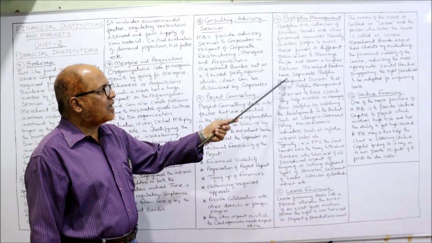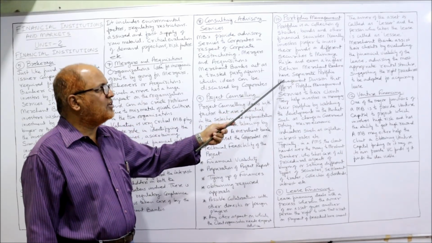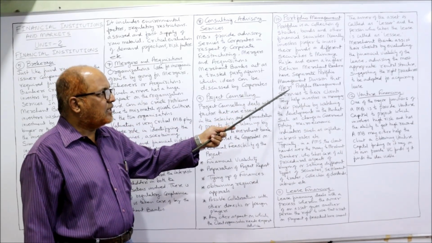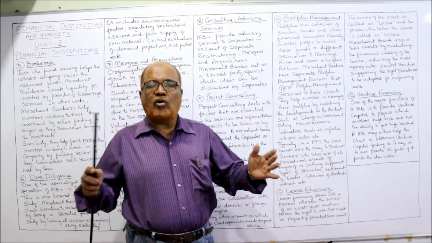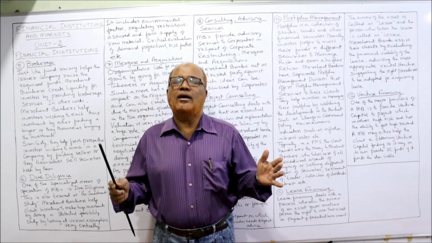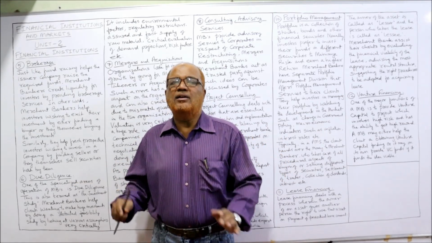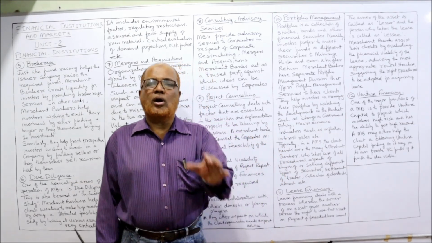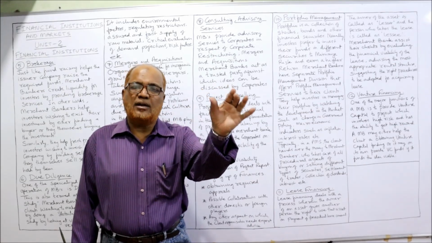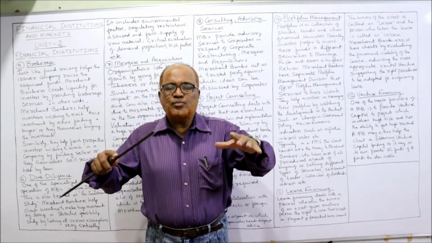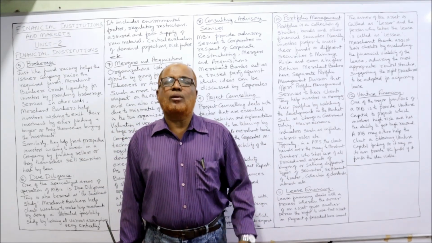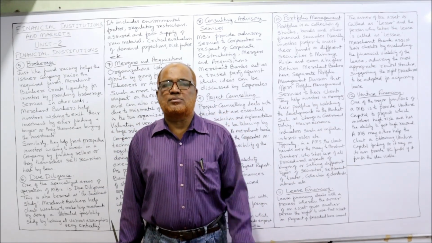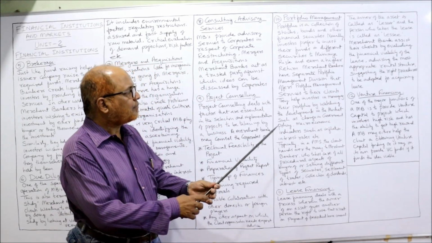So merchant bankers have a separate portfolio management division that offers portfolio management services to the clients. In this division, they provide all the services called portfolio management services, PMS.